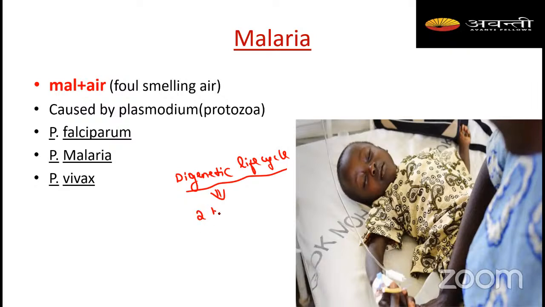It is having two hosts, one is the human and another one is the mosquito. So that's why we call it digenetic.